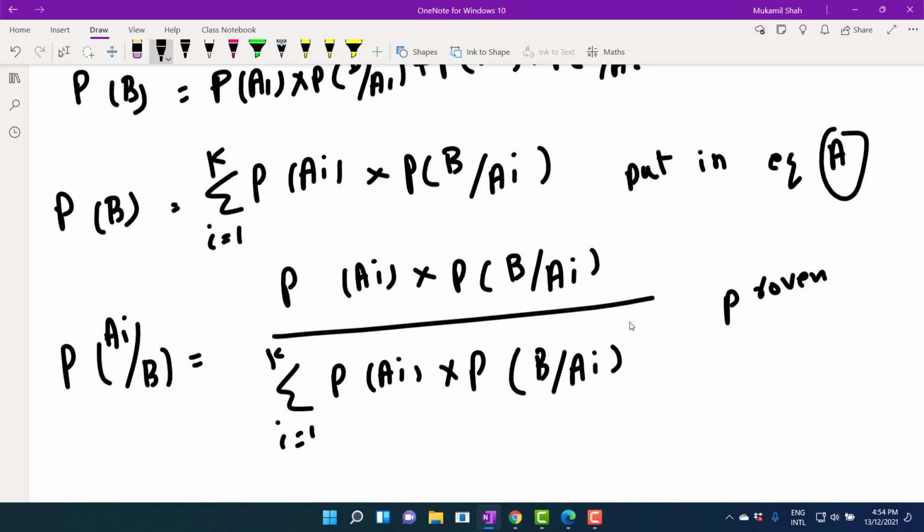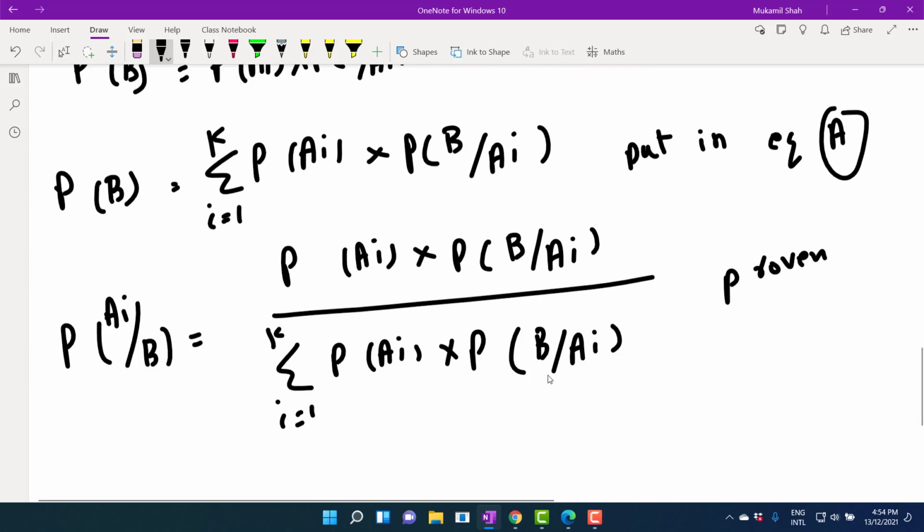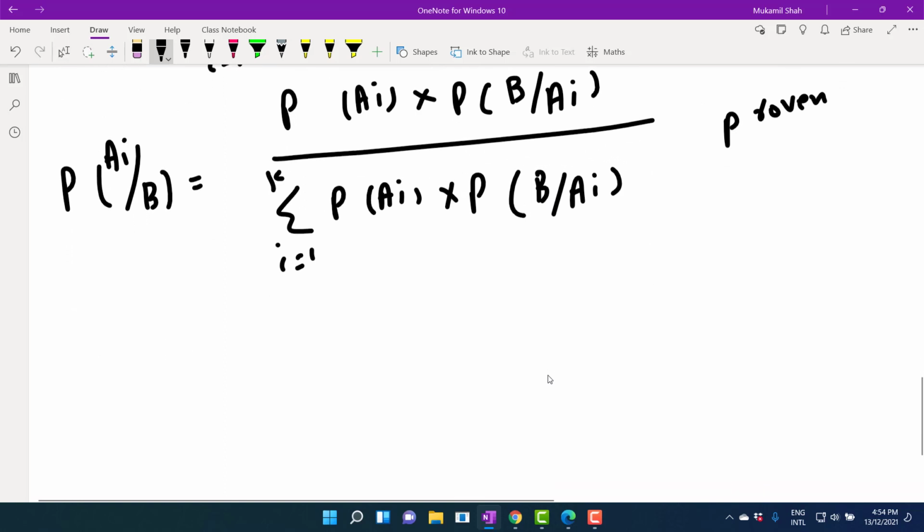Again, what is important in this theorem is you must remember that probabilities of Ai are prior probabilities, and all the probabilities of B given Ai are posterior probabilities. What do we mean by prior probabilities? What do we mean by posterior probabilities? All such probabilities will be cleared in the subsequent example in the subsequent video.